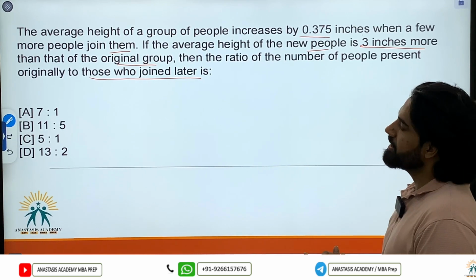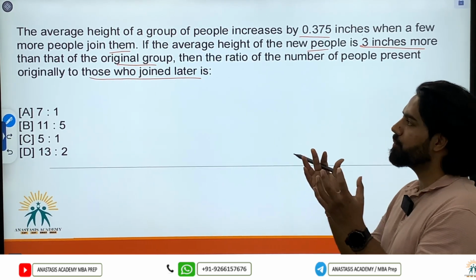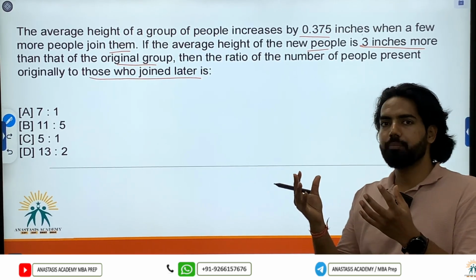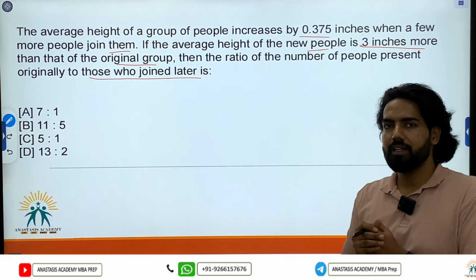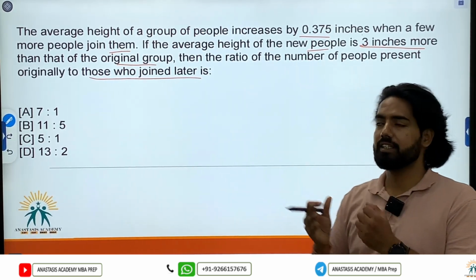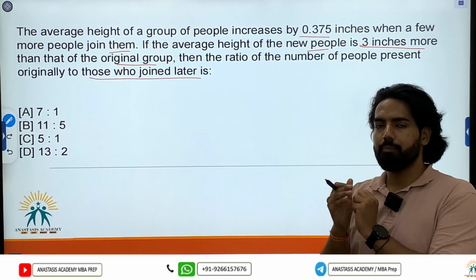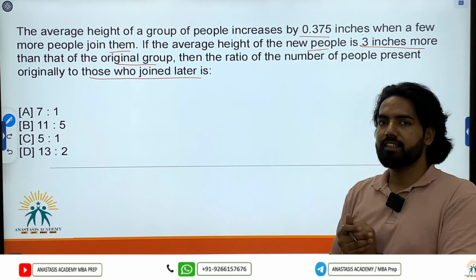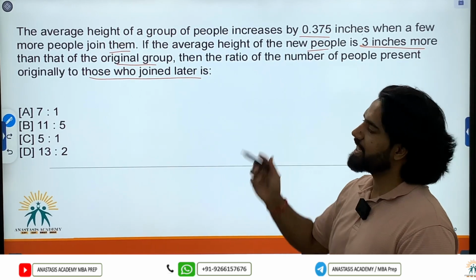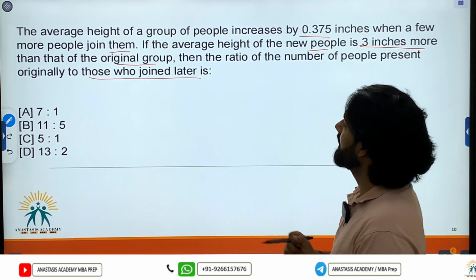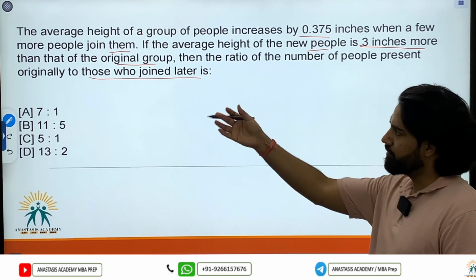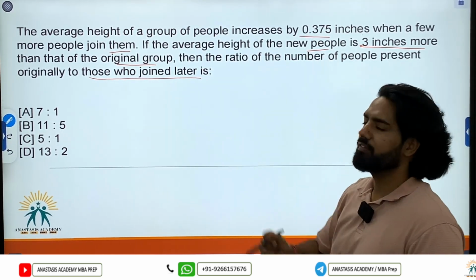Now, because two groups are mixed, and these two groups have a different number of people, we have to find the ratio of the number of people in these two groups. When these two groups are mixed in different weights, it's a concept of weighted average. And because ratio is asked, I can use the concept of allegation. To find the ratio of weights, we use allegations.